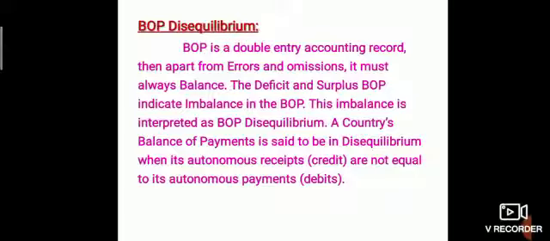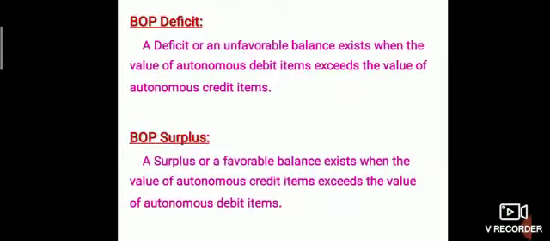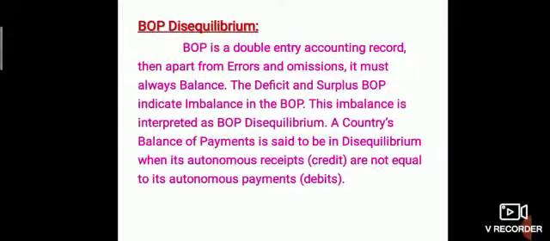A country's balance of payment is said to be in disequilibrium when its autonomous receipts are not equal to its autonomous payments. That is, balance of payment must be a balance. If there is any deficit or surplus in the balance of payment, then it is called balance of payment disequilibrium. A country's balance of payment is in disequilibrium when receipts are not equal to payments.